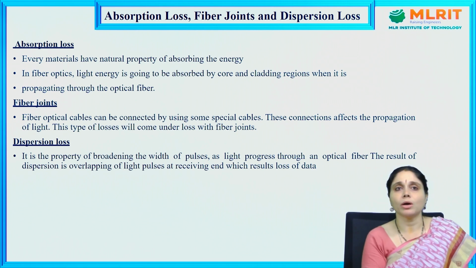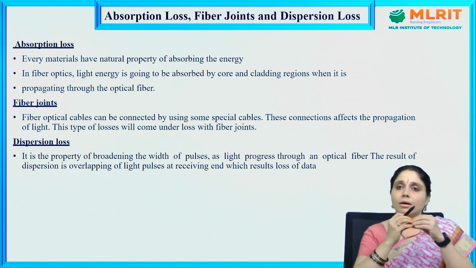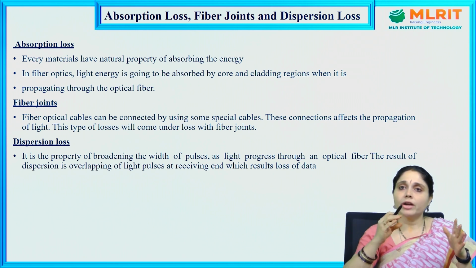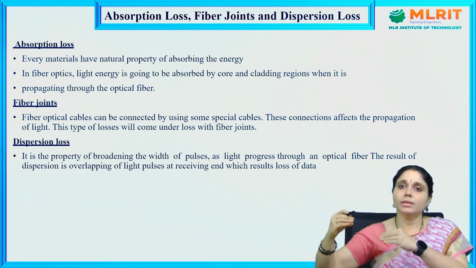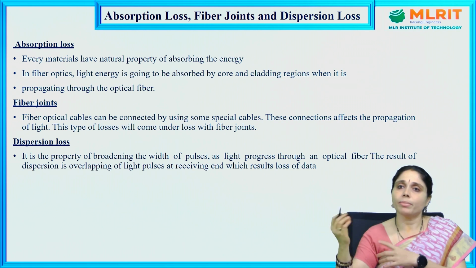And next, fiber joints. Fiber cables can be connected by using small special cables. These connections affect the propagation of light. This type of loss will come under the fiber joints. To get a large-distance optical fiber, we are going to join small optical fibers. So this will lead to the loss of data through the joints of the optical fibers.